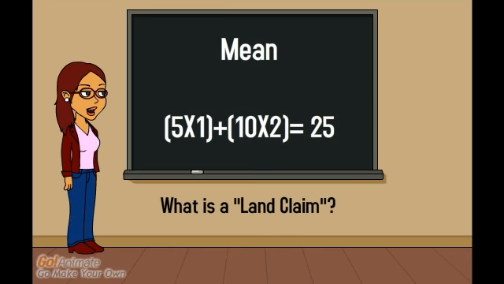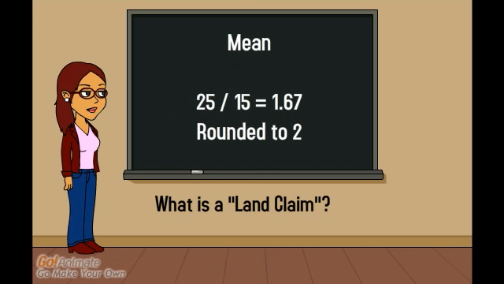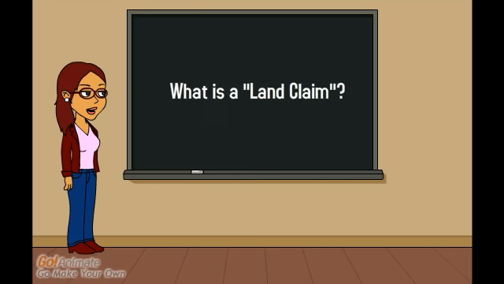In order to start mean, you would first have to work out the total score. 5 incorrect multiplied by the score of 1 and 10 individuals multiplied by the score of 2. Add both of them together to get a total of 25. You would take that added score and divide it by the number of students in the class, 15. This gives you a score of 1.67, rounded to 2. On average, the students answered correctly. A land claim is a dispute over territory from a Canadian perspective.